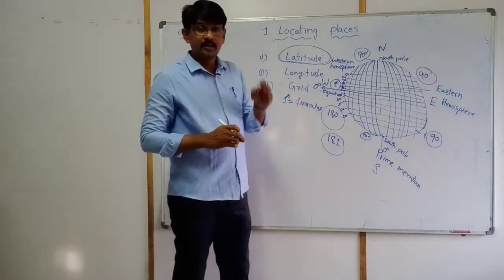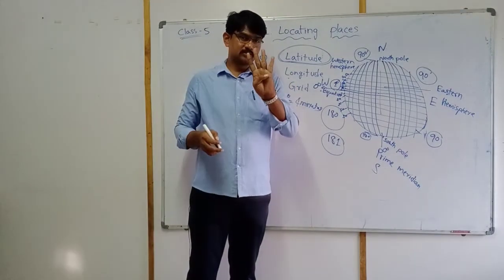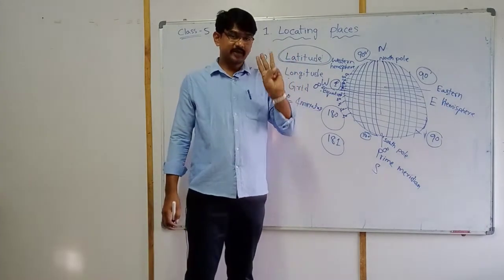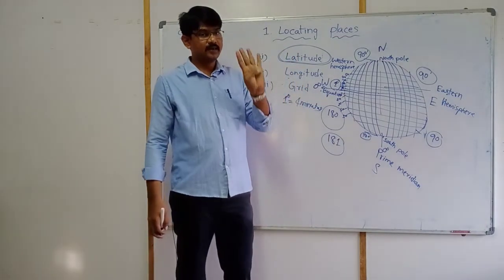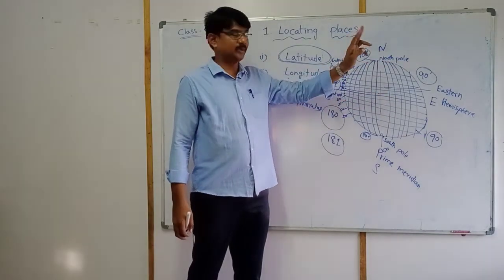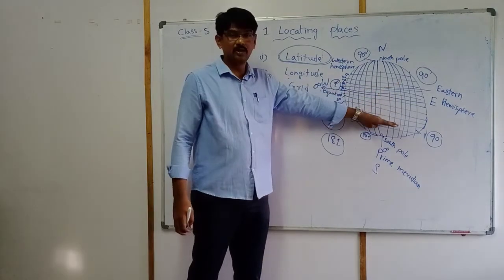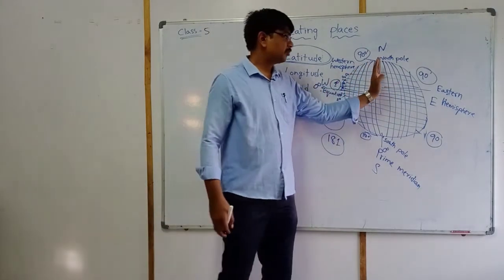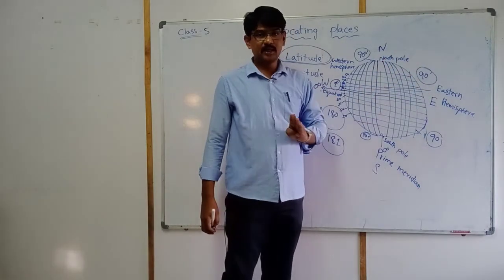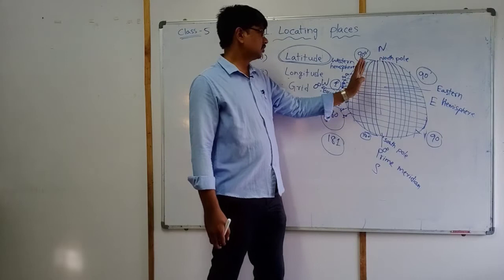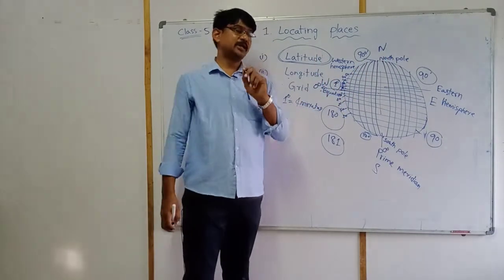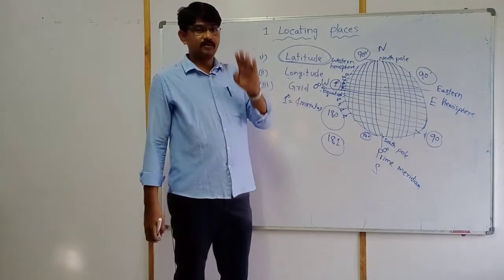Totally how many hemispheres are there? 4: northern hemisphere, southern hemisphere, western hemisphere and eastern hemisphere. Above the equator is the northern hemisphere, below the equator the southern hemisphere, the prime meridian towards the east the eastern hemisphere, and towards the west the western hemisphere. Totally 4 hemispheres are there.